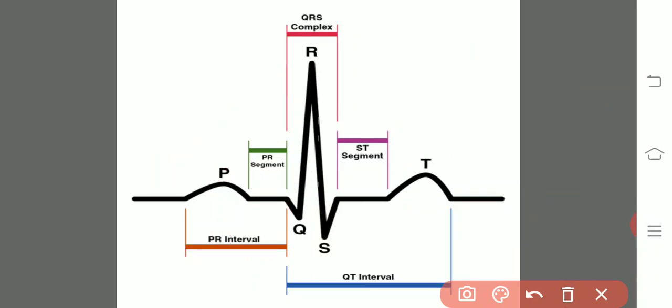If the baseline is 0, the T wave should always be positive, +1, +2, like this. The T wave should always be an upward deflection. If at all it is negative, like this, then something is wrong with the heart, or it may be due to an electrolyte imbalance.